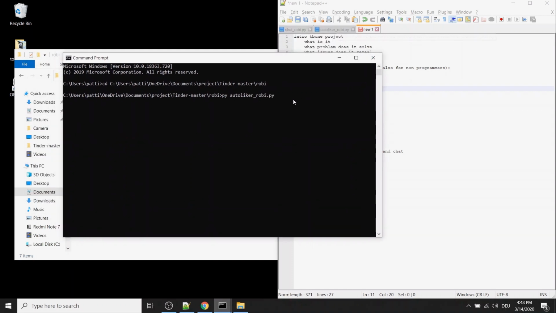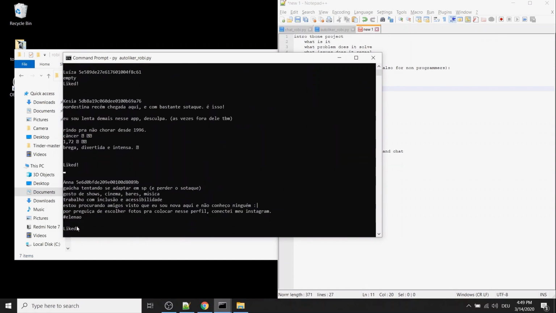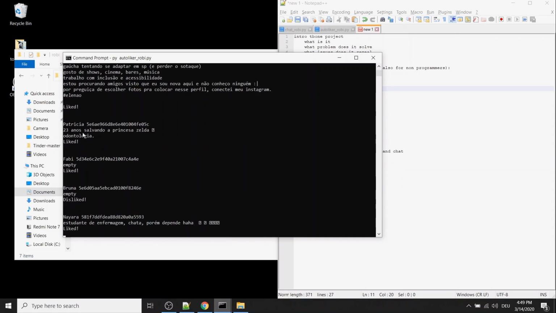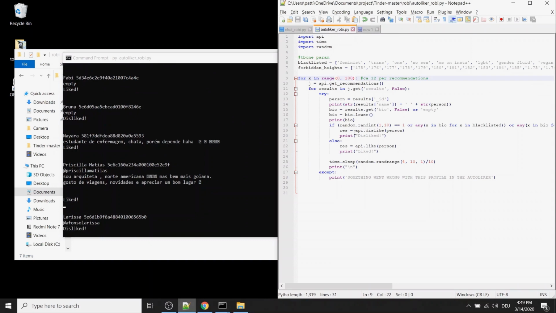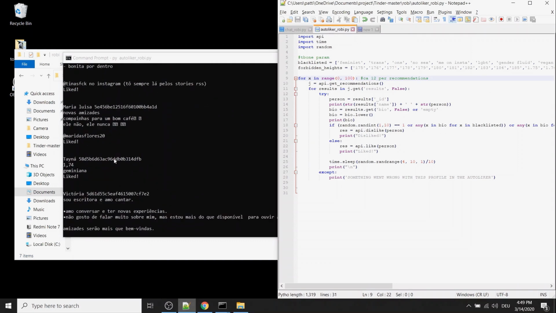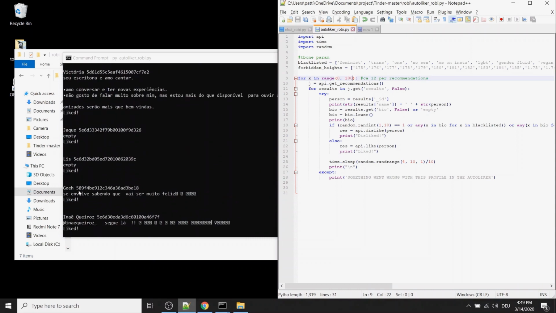I hit enter, and what's happening now is, you see, liked, and it's printing some information. Whenever you see print here, it's displaying the details, so I can see the buyers just for further improvement. It's kind of liking everyone.